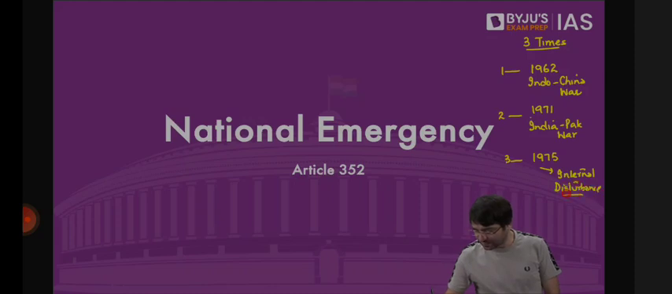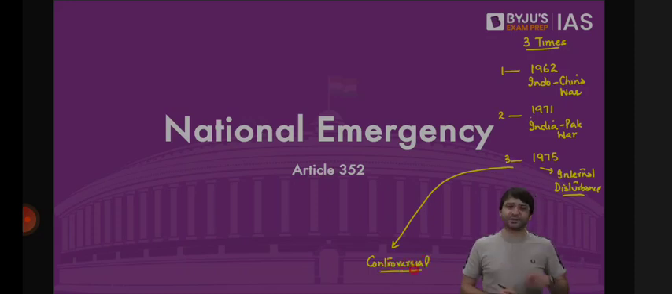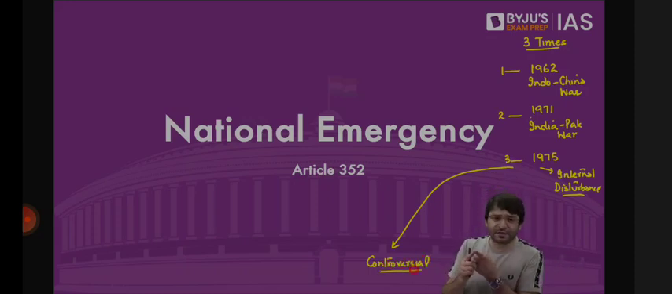This was because of internal disturbance. And this is when Madam Gandhi was the Prime Minister, and this is considered to be the most controversial of all the national emergencies imposed. National emergency was imposed first in 1962 because of the India-China War, then in 1971 because of the India-Pakistan War, which led to the emergence of Bangladesh. But now you would ask, sir, why not in 1965?